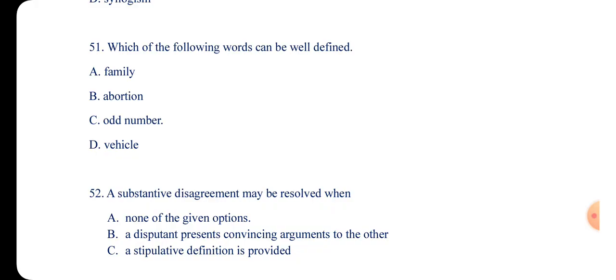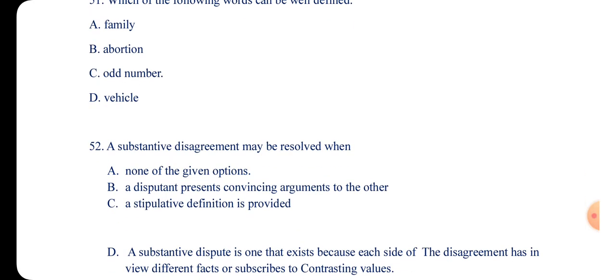All these words we have in here are open textured words, with the exception of odd number. Odd number is not an open textured word because it is coming from the mathematical field, and most words from the mathematical field are well defined. They are not open to several interpretations. Okay, let's look at number 52.